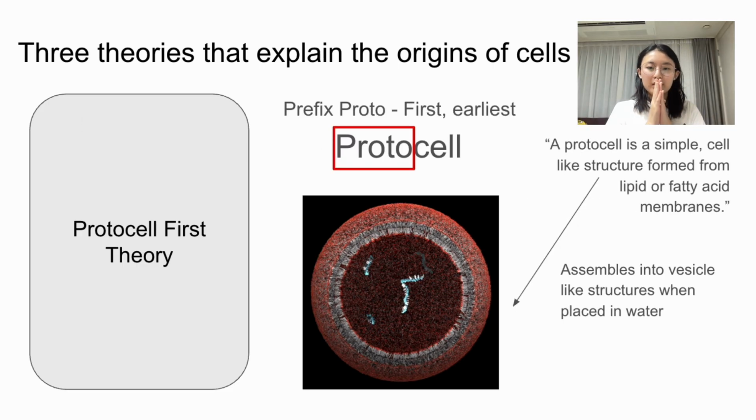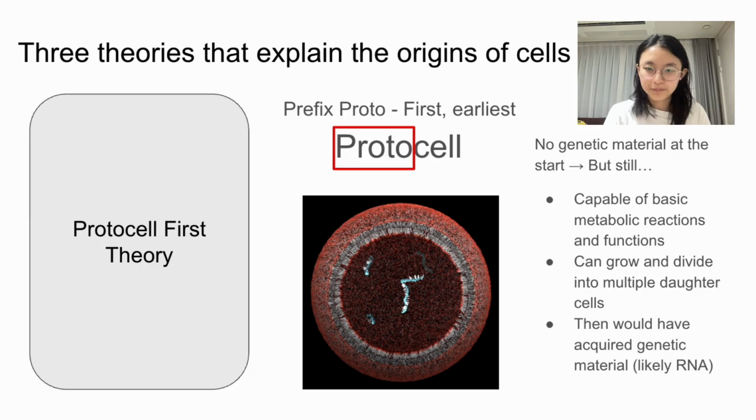One thing that we need to know about the protocell is that it is a very simple cell-like structure that's formed from lipids or fatty acid membranes, and only when it comes in contact with water is it going to assemble into a vesicle-like structure. These lipid-based vesicles, which are protocells, would have acted as primitive enclosures, and they would have provided the necessary environment to concentrate certain reactants, facilitate chemical reactions, and protect the earliest genetic molecules, which we speculate to be RNA, and that we will discuss right on.